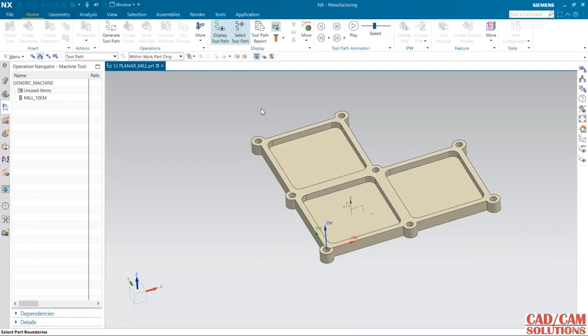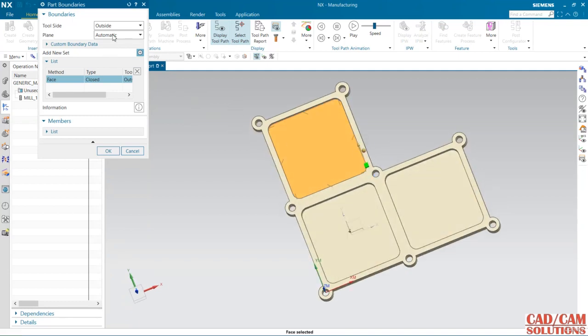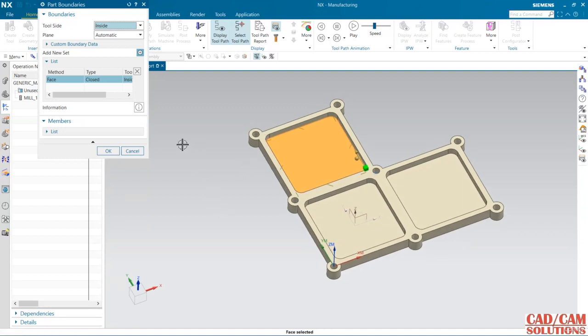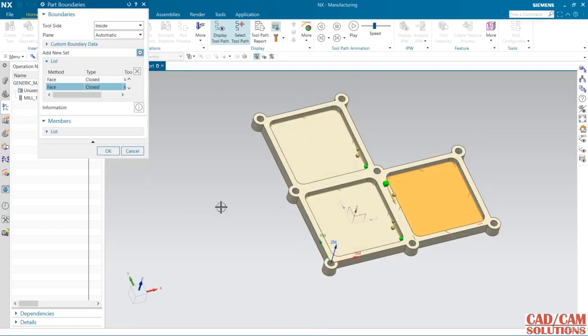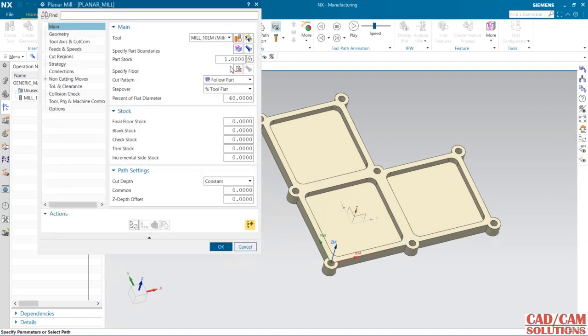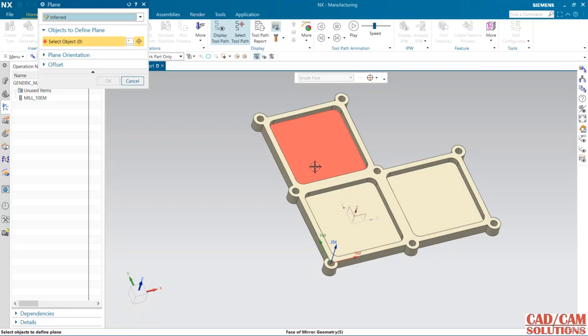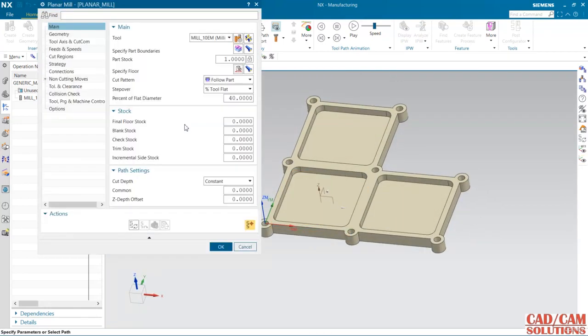First of all, a part boundary. My part boundary is this, and tool side is outside, change it to inside so that it will cut inside this. Okay, add. My second boundary is this, tool is inside, and the third one is this. And specify the floor. We can specify the floor only once, it cannot be changed for each pocket, it must be the same.